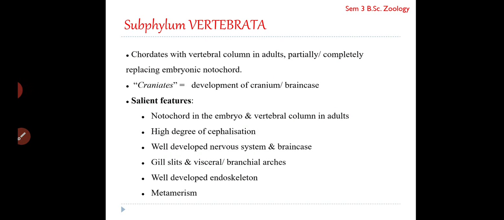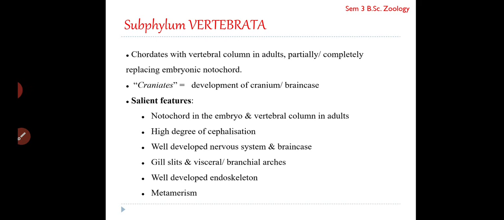Now the salient features of vertebrata. Vertebrates belong to the subphylum vertebrata, right? And that is how the name has come, vertebrata. The members are called vertebrates, that you already know. This name is derived from the presence of serially arranged vertebrae, which comprise a major part of their axial skeleton. The endoskeleton, we'll be seeing in detail later in the coming classes. Endoskeleton is made up of either bones or cartilage, right?